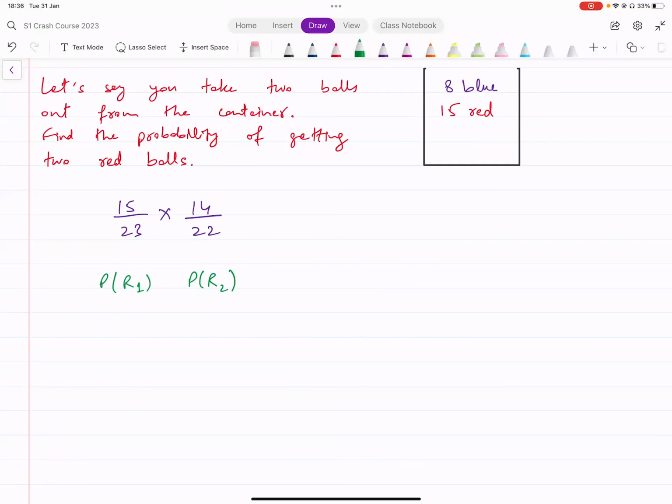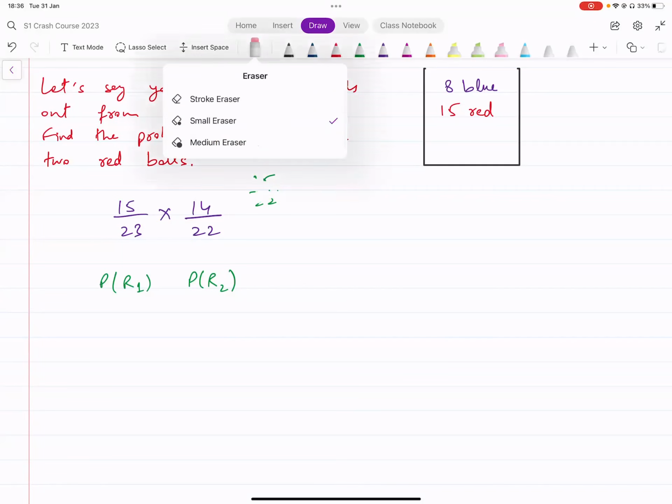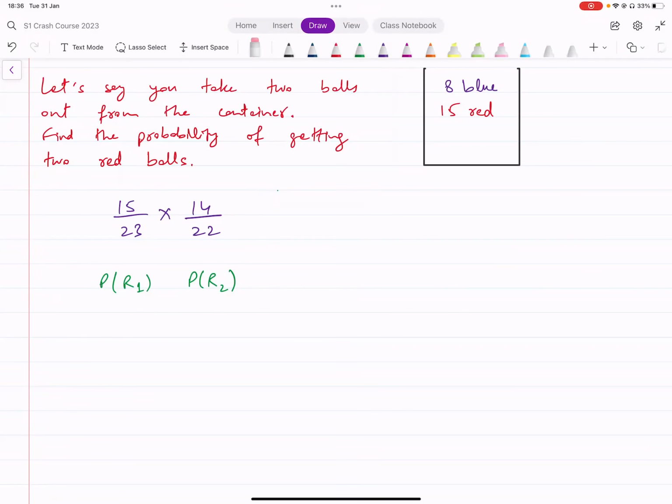They're not independent. Why? Because what happens the first time has an impact on what happens the second time. So if you take a red ball the first time, then the probability of having a second red ball changes. It's 14 over 22. If you have a blue ball the first time, the probability of getting a red ball the second time would have been 15 out of 22, because there would still be 15 red balls in that case. All right. So what happens the first time has an impact on what happens the second time.